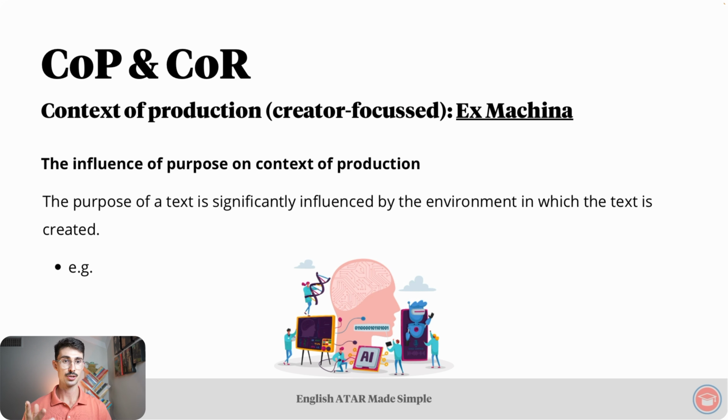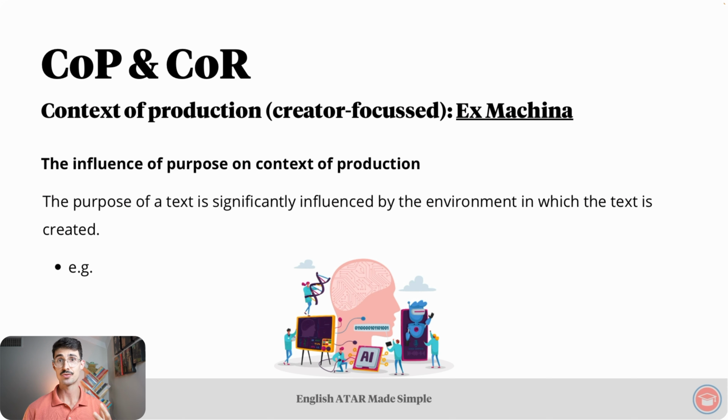Scenario 1. Returning to our example of the movie Ex Machina, one purpose of the text could be to encourage the audience to consider whether machines could become sentient, which basically just means AI. Let's assume that's the main purpose of the film, according to its director, Alex Garland, and bearing in mind that it came out in 2014, ChatGPT was not a thing. The question of whether machines can be sentient, remember, feeling and perceiving things, was and continues to be quite topical in our society. Now let's turn to scenario 2.